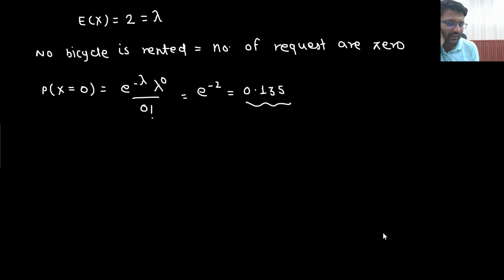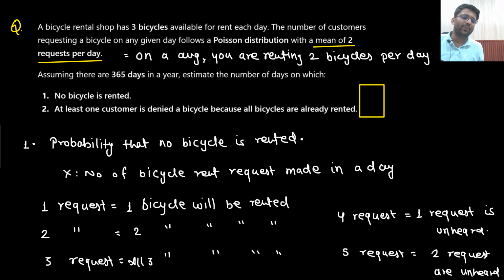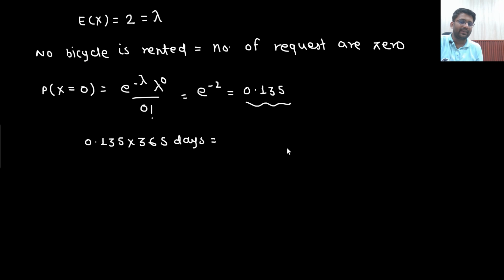So this is the scenario. That means the probability that in a day no bicycle is rented is 0.135. So in 365 days, what will happen? Just multiply this with 365. I told you, whenever they ask how many days in 365 days, first you focus on the probability. So I have found the probability that no bicycle is rented, and that came out to be 0.135.